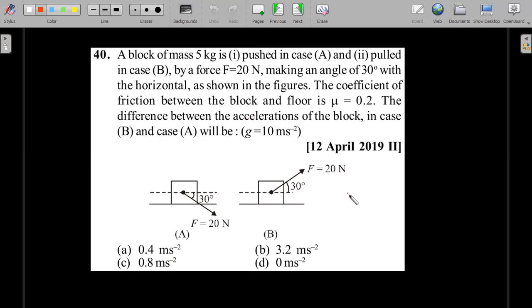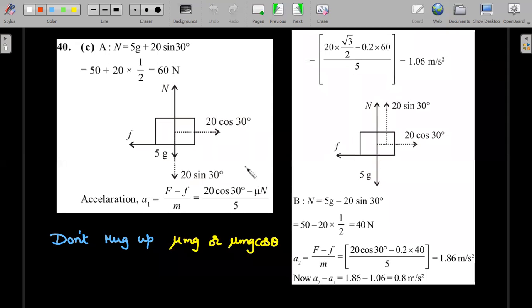I know a lot of you might be saying it's a very easy question, but I have often seen my students, very good ones too, in the hurry of the exam, write friction as mu mg cos theta or mu mg. This kind of mugging up will never help. So draw the free body diagram completely by showing the forces in horizontal and vertical directions, and realize the normal reaction is not mg in this problem. So don't ever mug up that friction force is mu mg or mu mg cos theta.